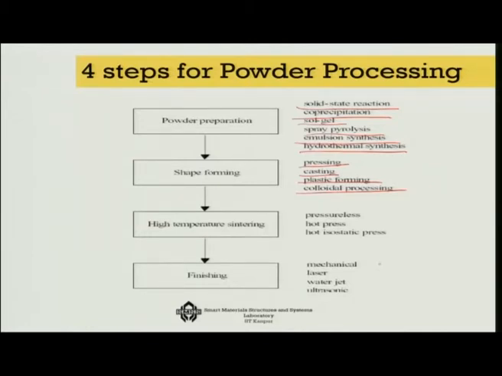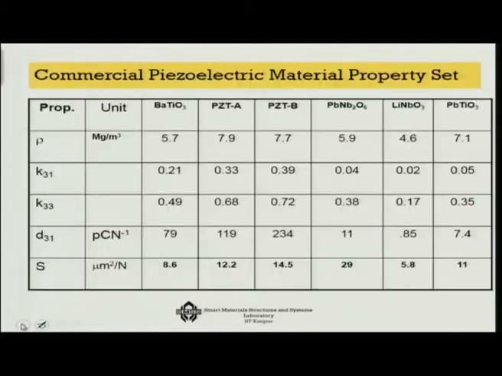High temperature sintering can be pressureless, can be using hot press, can be using hot isostatic press. Finally, finishing is very important because it is ceramic material. So this finishing could be mechanical, in which case you may not get a good finish. It can be laser, water jet or ultrasonic. Ultrasonic is one of the best finishes that you can get out of the system. So thus you can actually make a piezoelectric actuator.